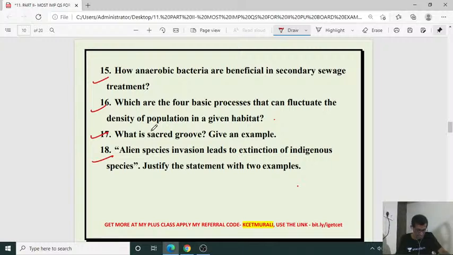If you take water hyacinth, diagrams that I am going to take in the next class. Okay. So alien species invasion leads to the extinction of indigenous species. Justify the answer. So here also there is the organism and population in that it is coming.